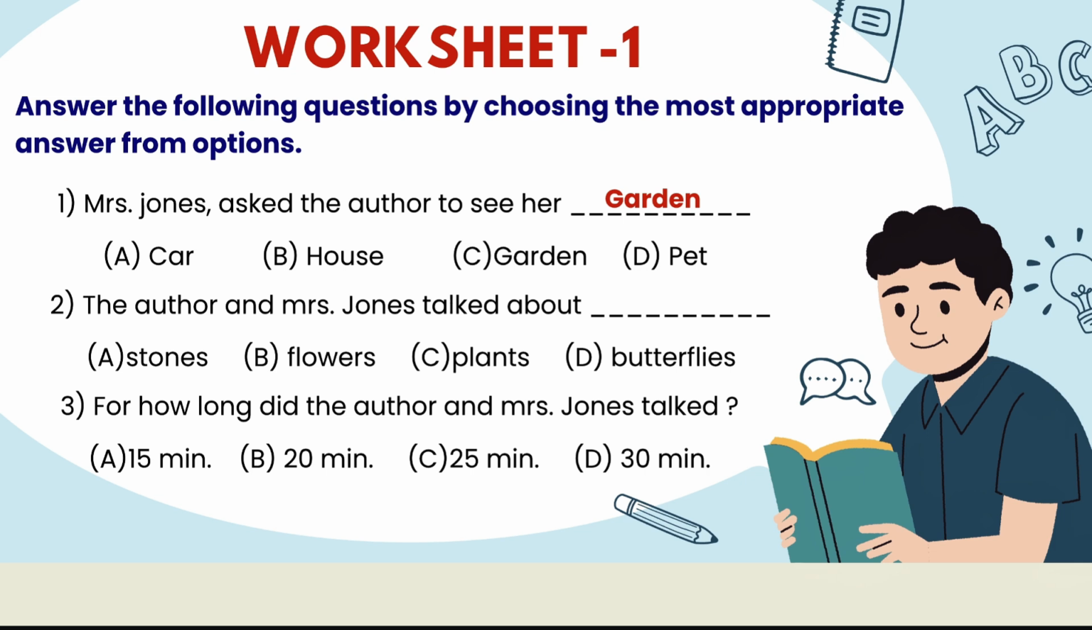The author and Mrs. Jones talked about dash. So, which topic are they talking about, students? Stones? No. Plants? No. Butterflies? No. Yes, it is flowers. They are talking about flowers. For how long did the author and Mrs. Jones talk? Yes, quarter of an hour. That means 15 minutes, right? Then we will move towards the next one.